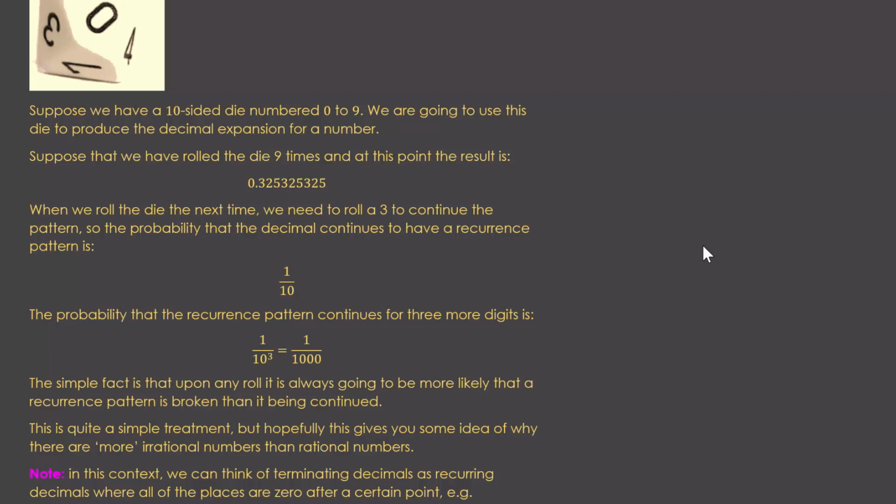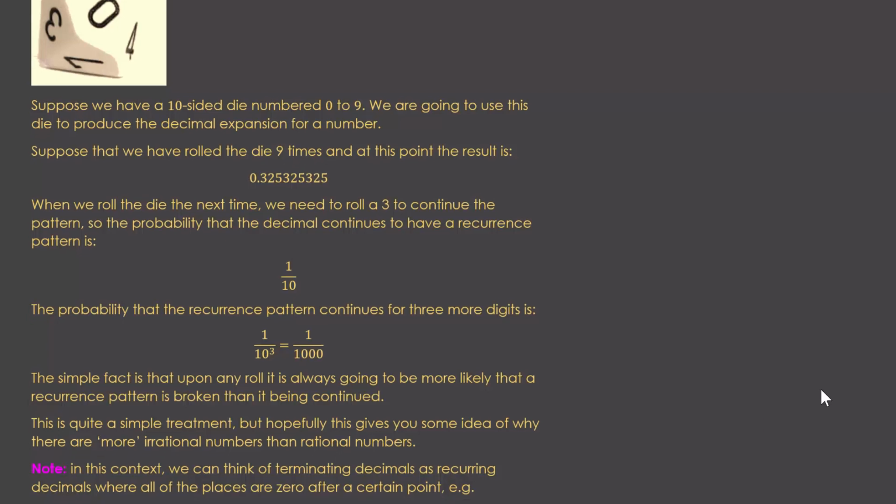So at every stage, it's more likely that the recurrence pattern gets broken. The simple fact is that upon any roll, it is always going to be more likely that a recurrence pattern is broken than it being continued. Now, as I said, this is quite a simple treatment, but hopefully it gives you some idea of why there are, in quotes, more irrational numbers than rational numbers.